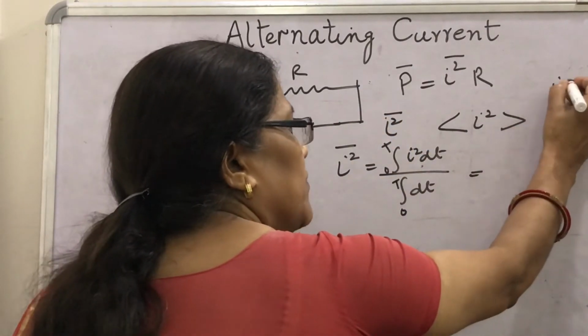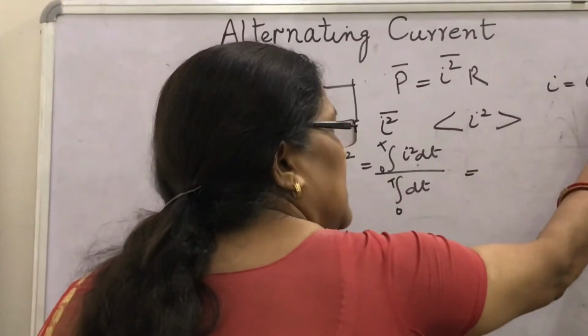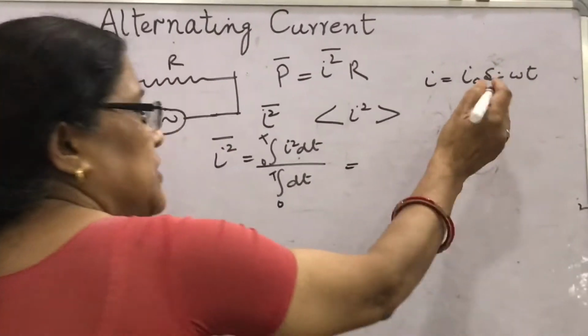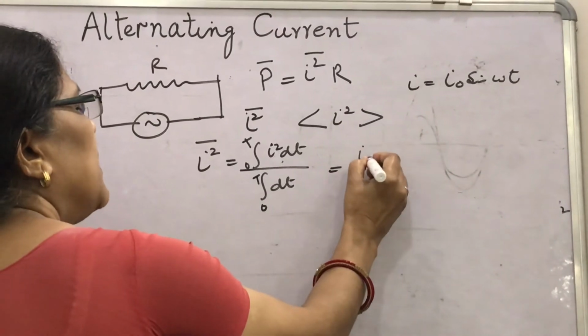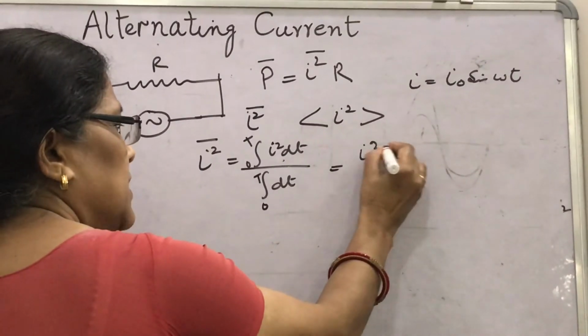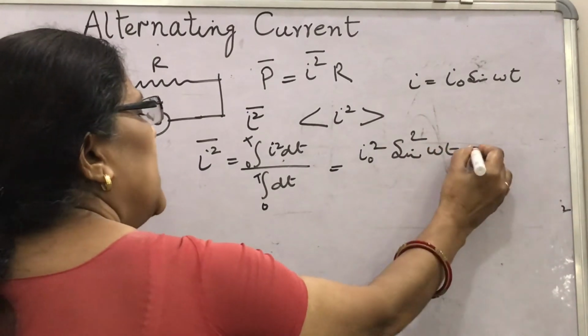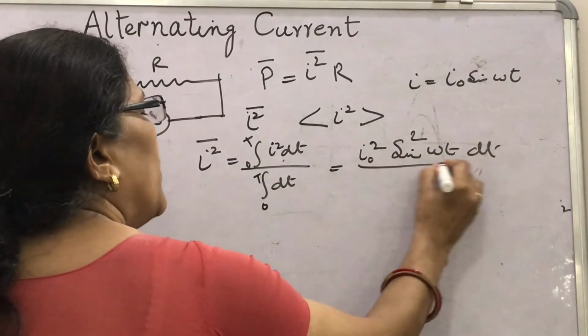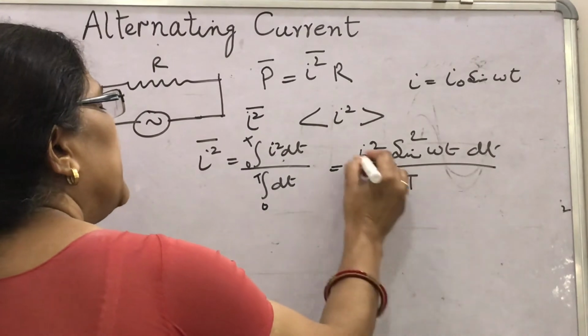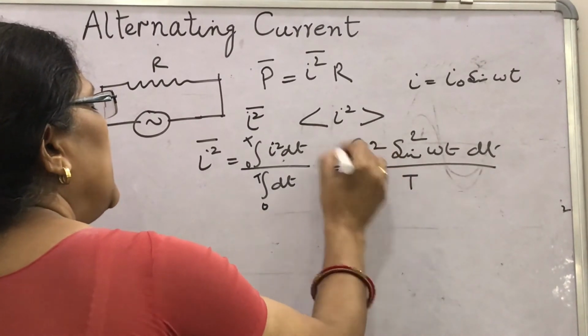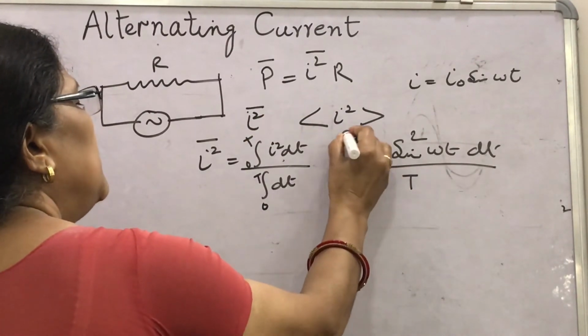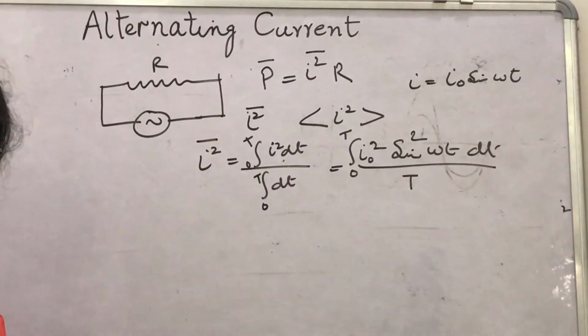You know I previously, we have seen the sinusoidal variation of AC. You put the value here and square it, then I naught square sine square omega t dt upon the total time T, with the integration limits 0 to T. Clear?